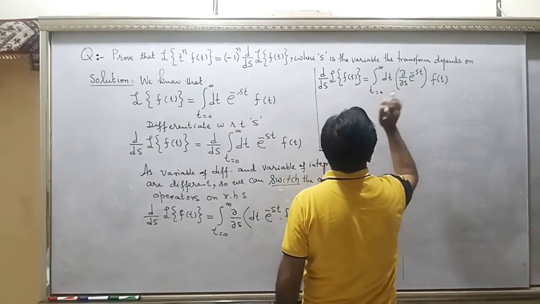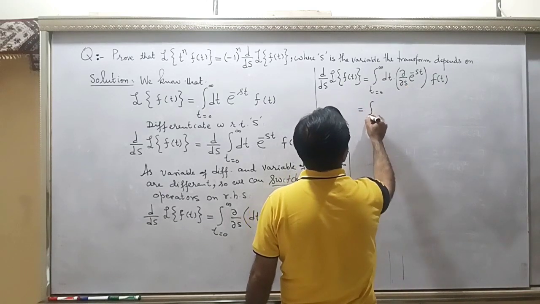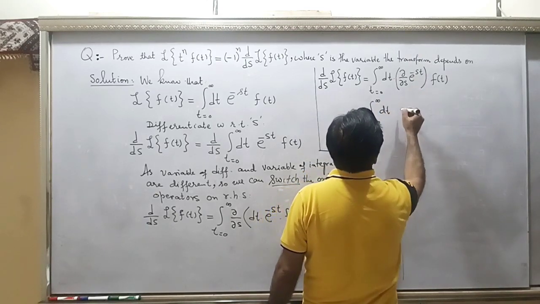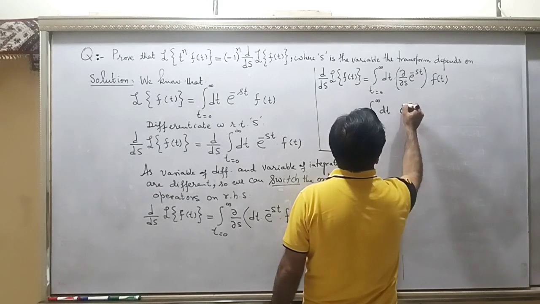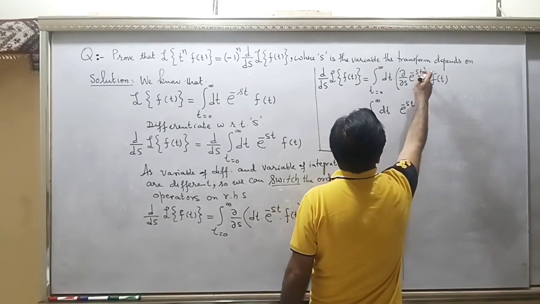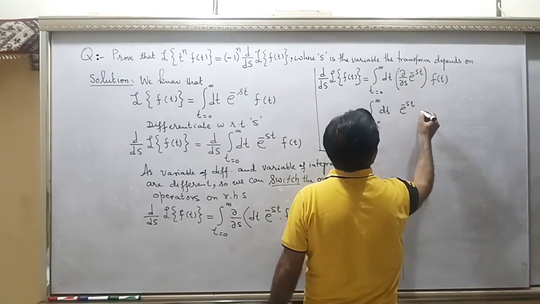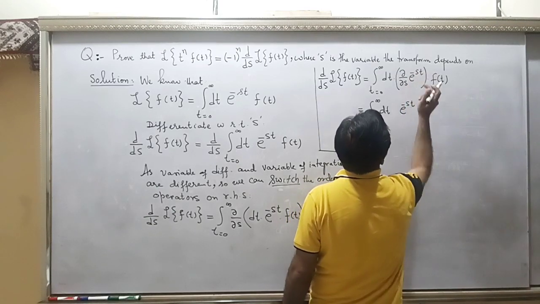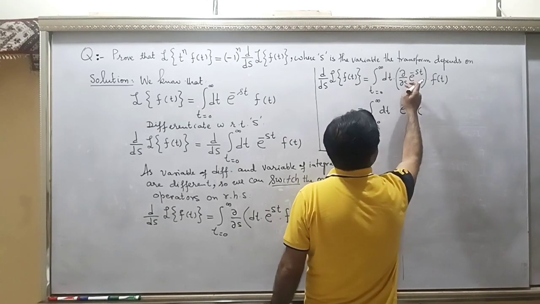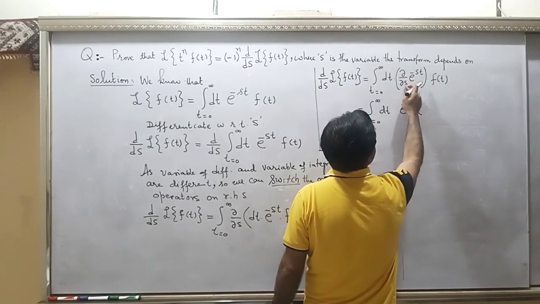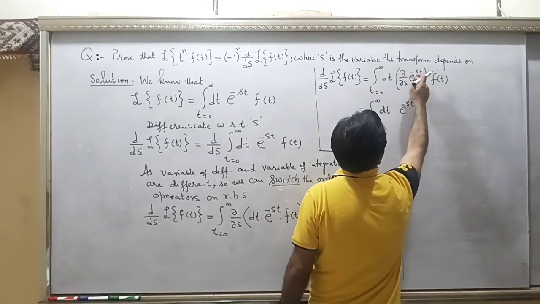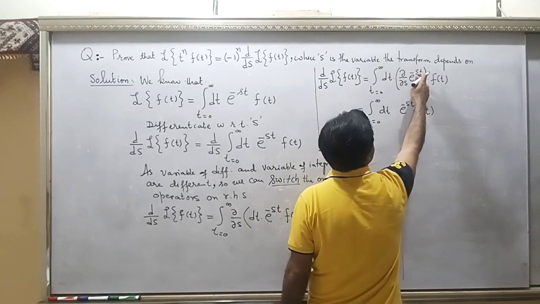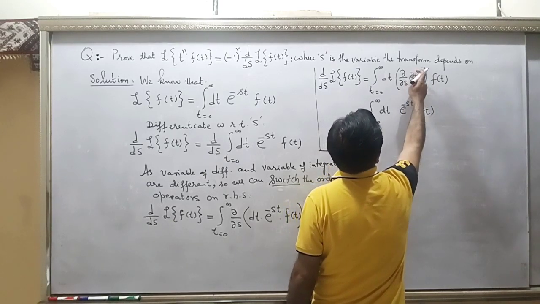So differentiate this only. Here you have the integral from 0 to infinity dt, and the derivative of the exponential is the exponential, and then the derivative of the exponent, meaning power, with respect to s. t is constant, so the derivative with respect to s is minus t, because the derivative of s with respect to s will be 1, and you will be left with minus t.